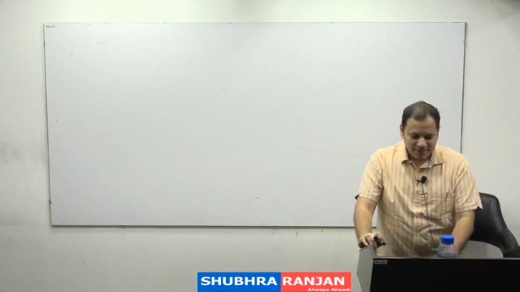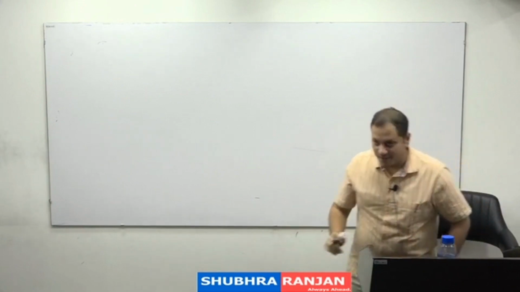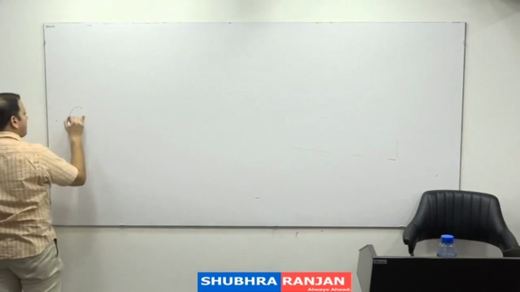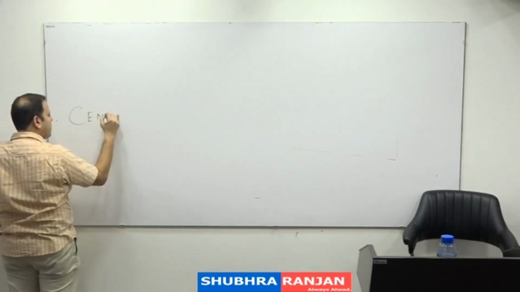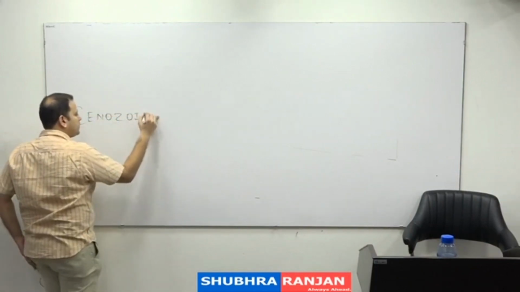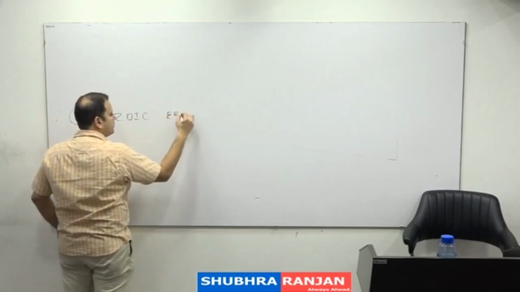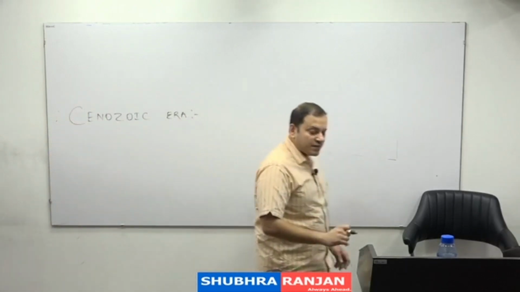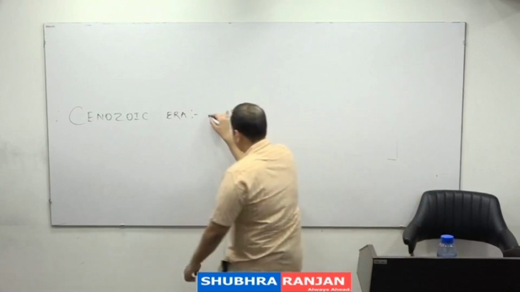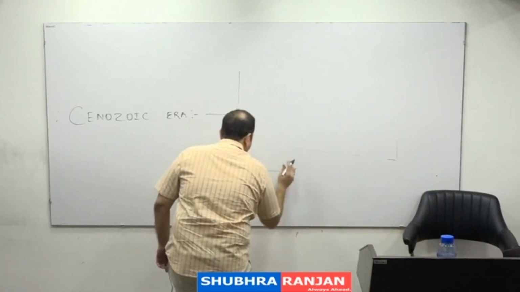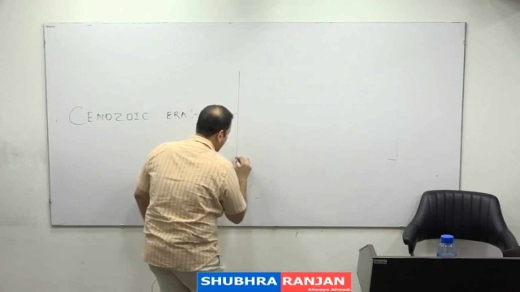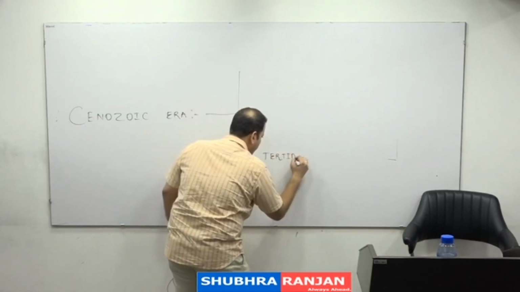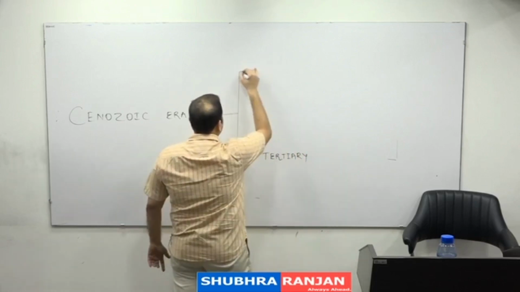Then the next era is which era? Cenozoic era. Cenozoic era is further divided into tertiary and quaternary.